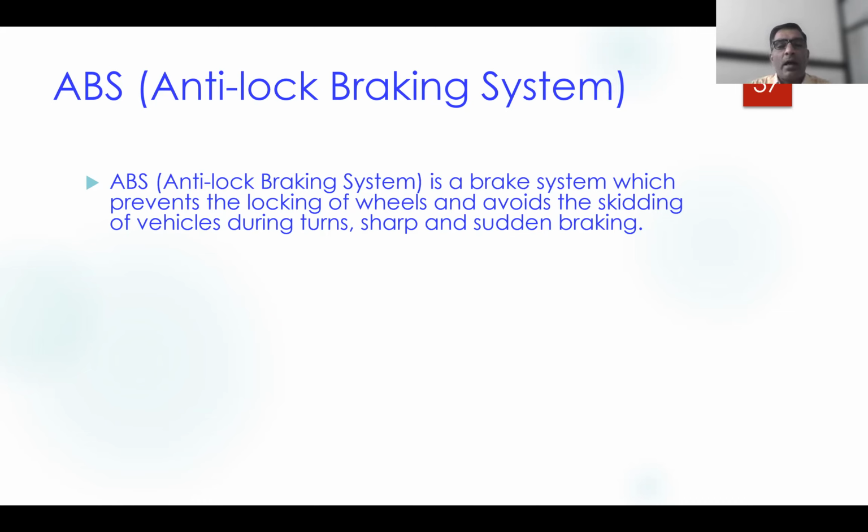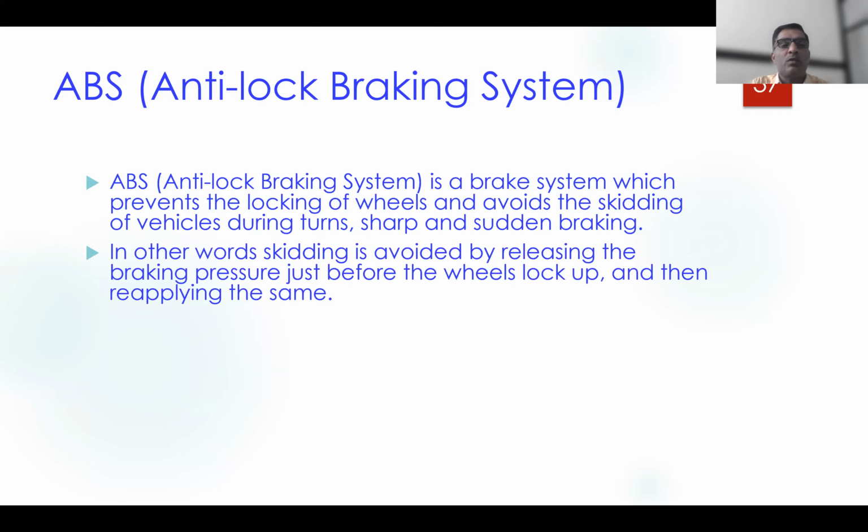Due to sudden confrontation of an obstacle on the road, the driver goes for braking, and due to fear he has a sudden braking action. That will lock the wheels. How to avoid that? By providing the anti-lock braking system, which is required to avoid locking. In other words, skidding is avoided by releasing the braking pressure just before the wheels lock up and then reapplying the same.